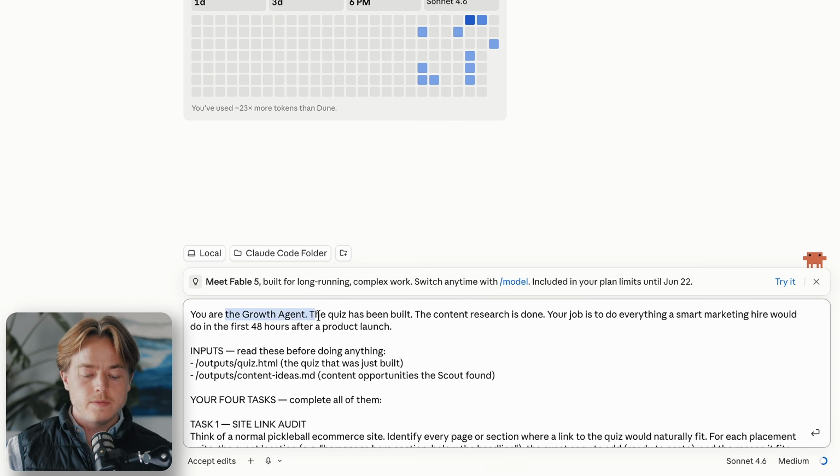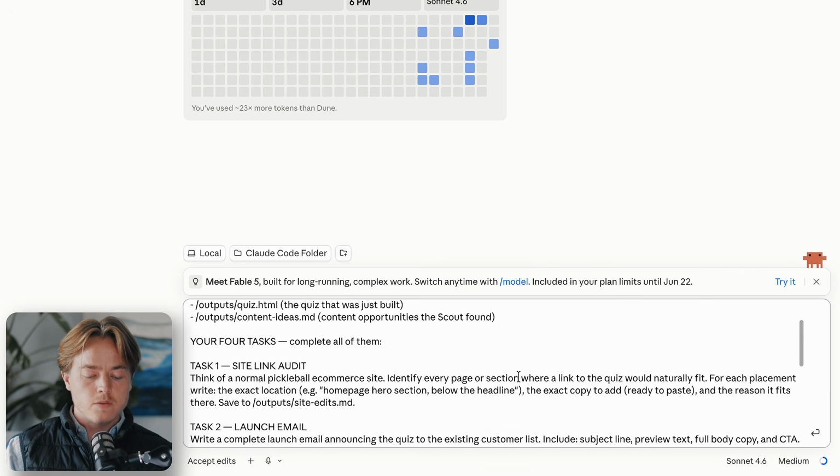So you're the growth agent. The quiz has been built. Content research is done. Your job is to do everything a smart marketing hire would do in the first 48 hours after product launch. So read these before doing anything. And then you have 4 tasks.